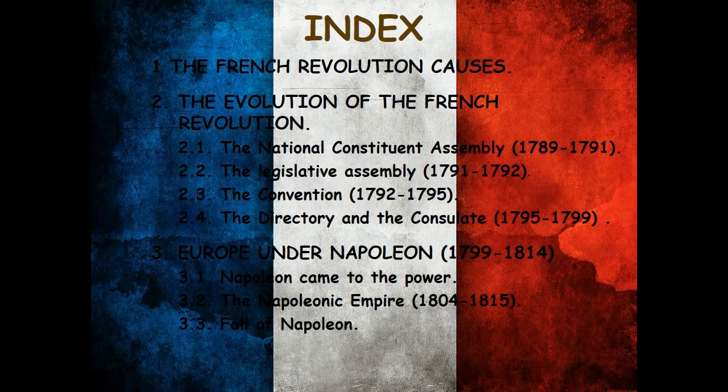3. Europe under Napoleon, 1799 to 1814. 3.1. Napoleon came to the power. 3.2. The Napoleonic Empire, 1804 to 1815. 3.3. Fall of Napoleon.